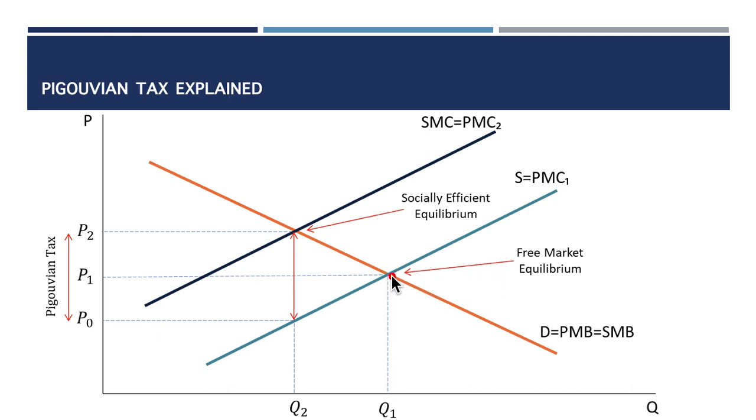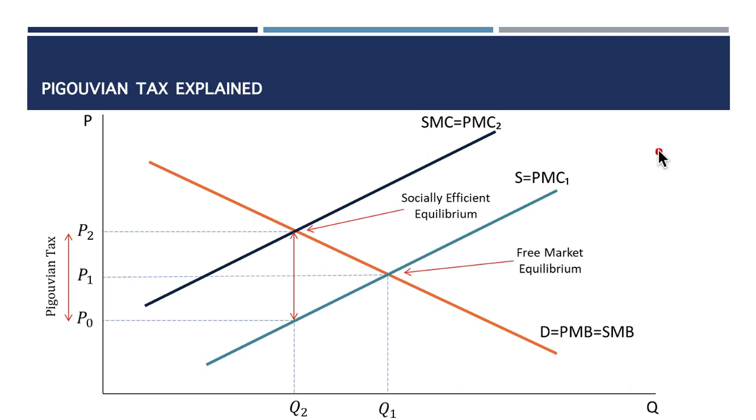At this point, Q1 is the equilibrium quantity and P1 is the equilibrium price, determined by the forces of demand and supply. But at this point, there is no social efficiency; there is social inefficiency. It is not good for the public.